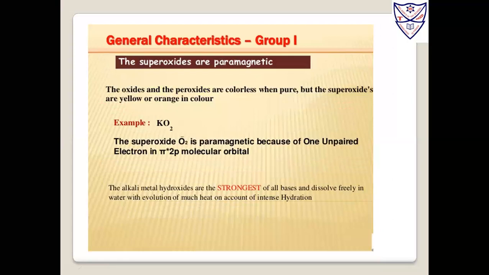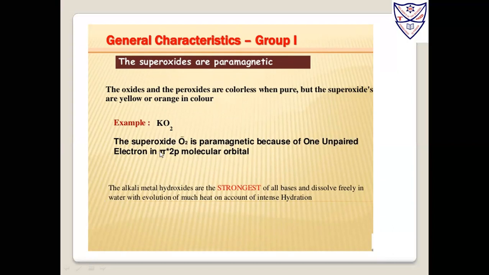Next one is superoxides are paramagnetic. There are two types of magnetic behavior: diamagnetic and paramagnetic. It depends on the electronic configuration. The oxides and the peroxides are colorless when pure, but superoxides are yellow or orange in color. The example taken is KO2. Here is a superoxide, as O2 minus is there. It's paramagnetic because one unpaired electron is there.